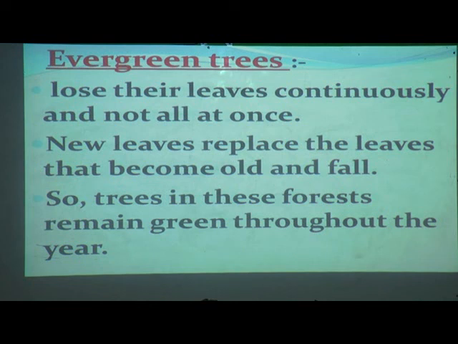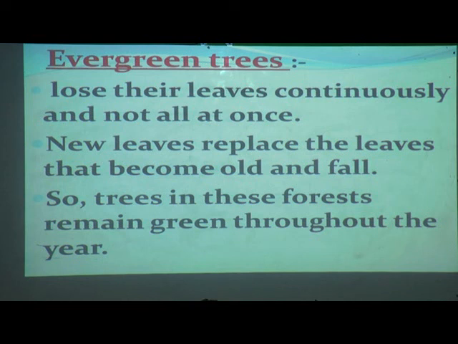But here, in the evergreen forest, the trees do not shed all at one time. New leaves replace the leaves that become old and fall. As one leaf becomes old and falls down, in that place a new leaf will come out.